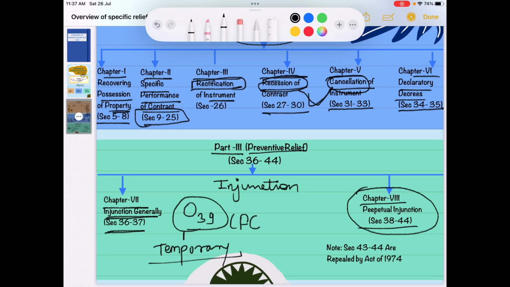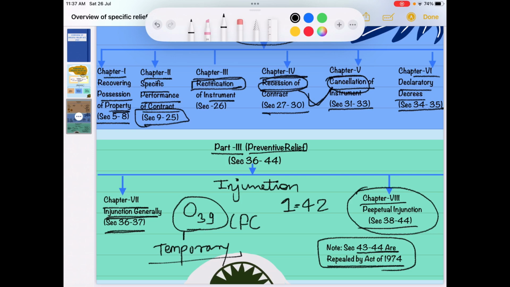Mind you that there are only 42 sections currently, as 43 and 44 were repealed by the act of 1974. So in actual we need to cover from section 1 to section 42. This is what we need to cover right now.